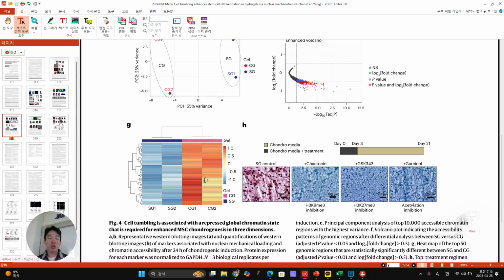Okay? And then this here. This one, when they block it, they go down. And the last one, actually this is a little not solid here. This soluble RGD, without RGD, they decrease the cell tumbling, right? But from the gene expression level, they didn't change that much. From differentiation also, what just happened?